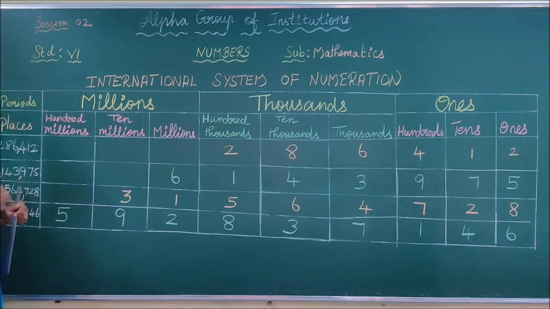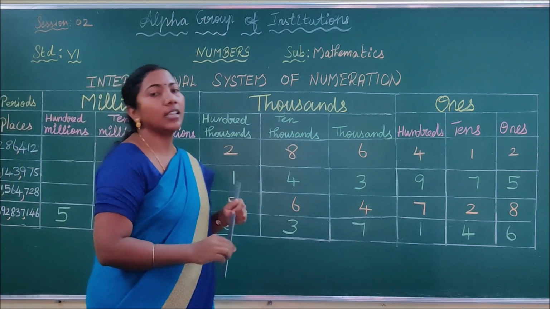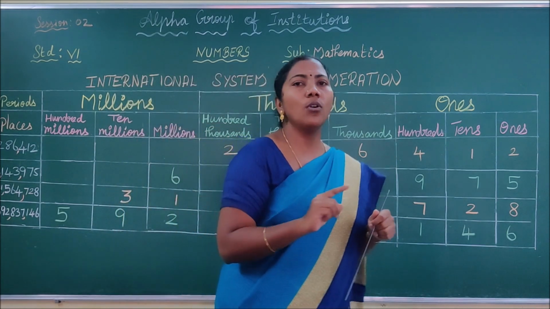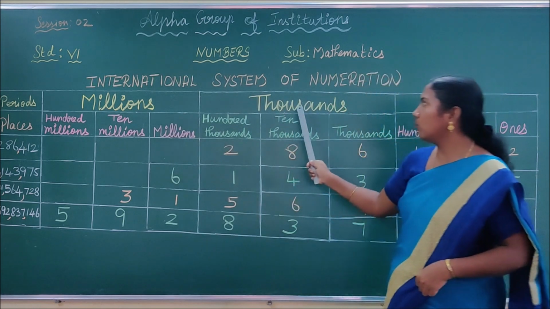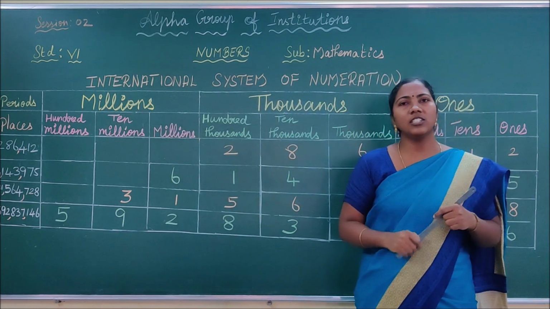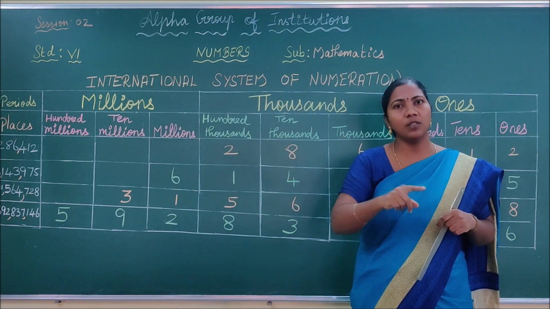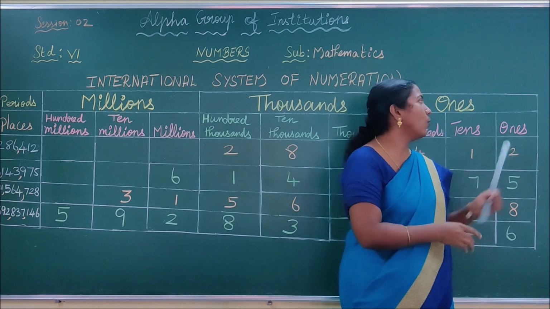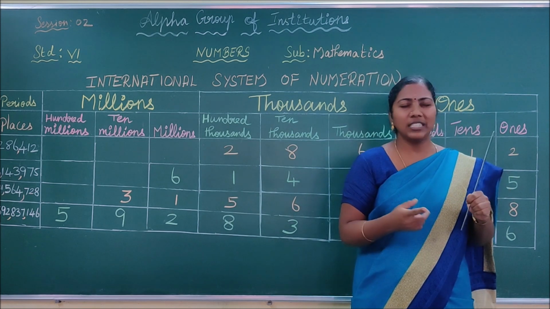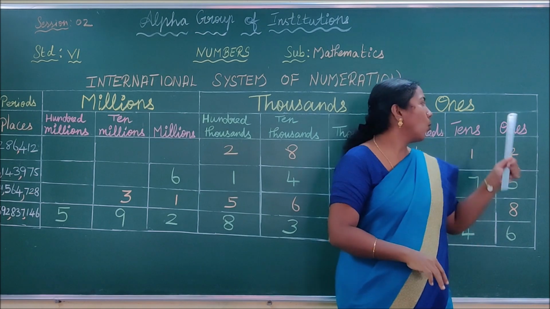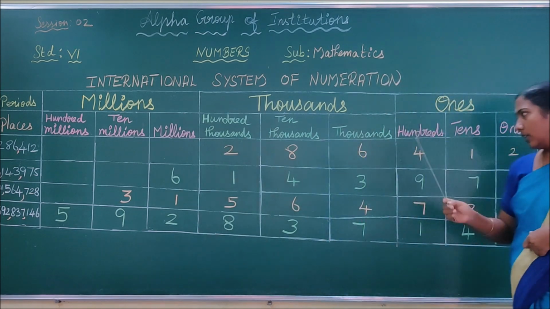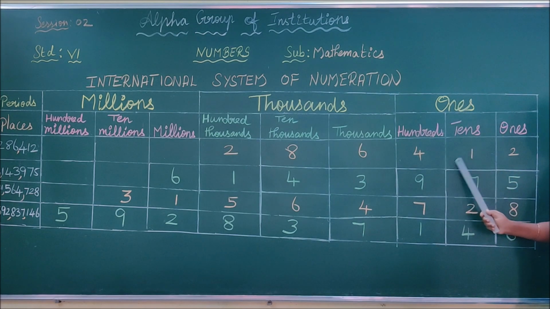286. While you are saying 286 in the international system, you need not use the conjunction and for the period of millions, thousands. You have to use the conjunction and, in both the Indian system and the international system, in the period of ones only. Do you understand what I am saying, children? You have to use the conjunction and in the ones period only. See, children, in the ones period you are having 4, 1, 2. You have to read it as 412,